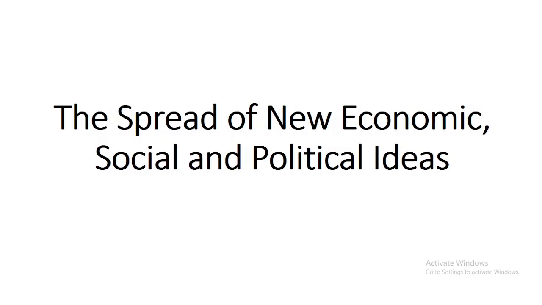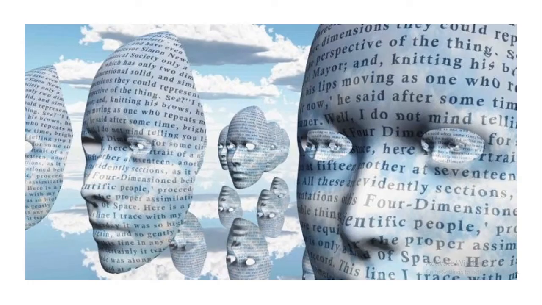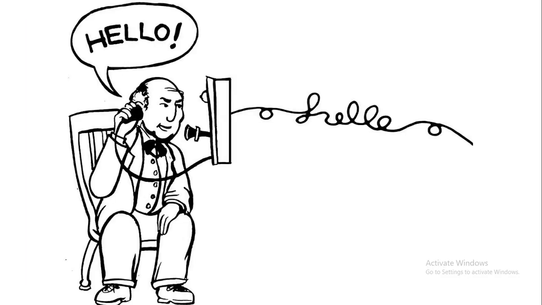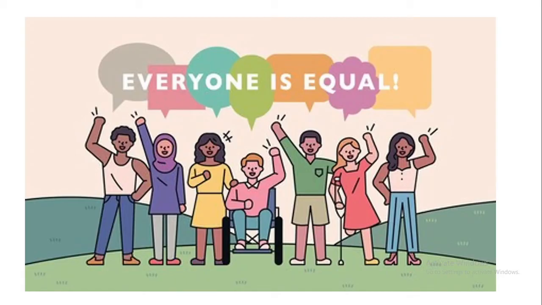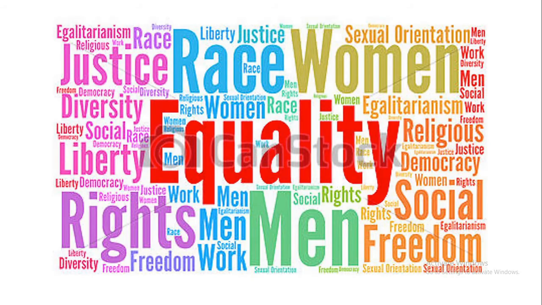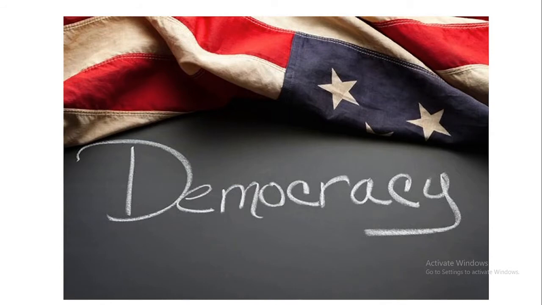Now, let's talk about the spread of new economic, social, and political ideas. People began to think about power and demand changes to give them a say in the government of their countries. The idea that people are equal and have equal rights changed the world. This was a time of revolution, during which countries such as France ended the old feudal monarchies and built governments based on equal rights. America, a colony of England, broke away and became an independent democracy.